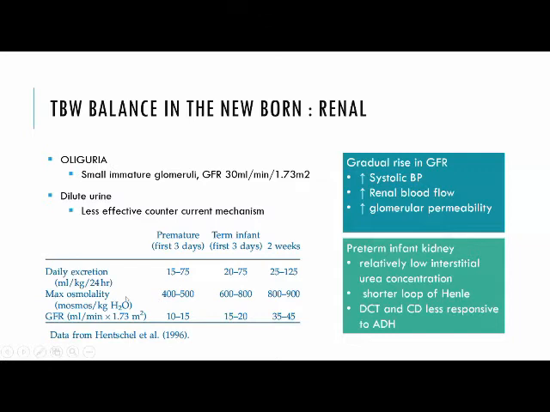Also, the newborn produces dilute urine because there is a less effective countercurrent mechanism in a neonate. So the maximum osmolality concentrating capacity of a premature child may be as low as 400, while in a term child it goes up to 800. In extremely low birth weight and premature children, it can be as low as 70 to 80. And in adults, it is about 1200 osmoles. So a preterm kidney has relatively low interstitial urea concentration, a shorter loop of Henle, and the distal convoluted tubule and collecting duct are less responsive to ADH. So it produces more dilute urine.